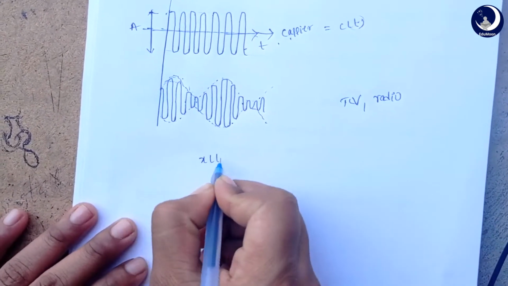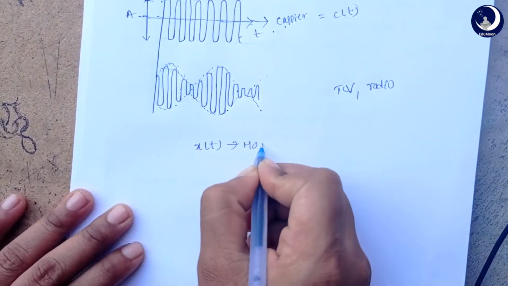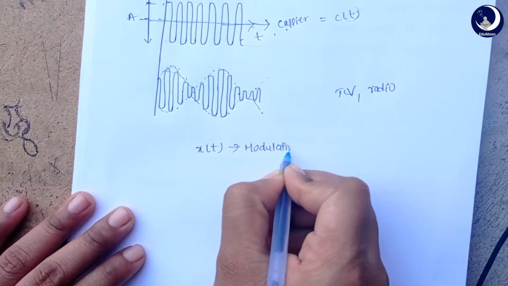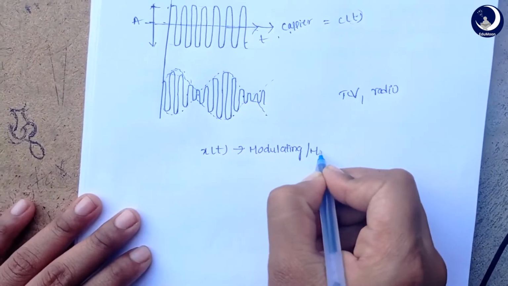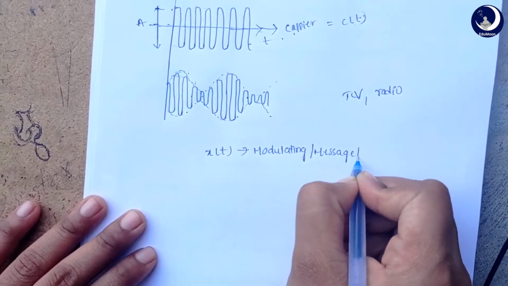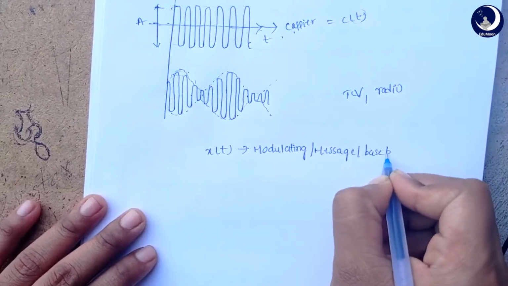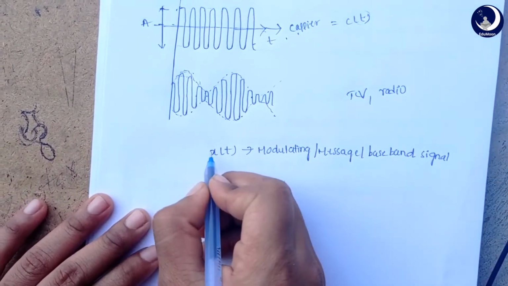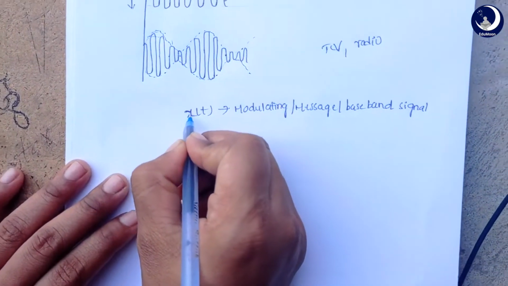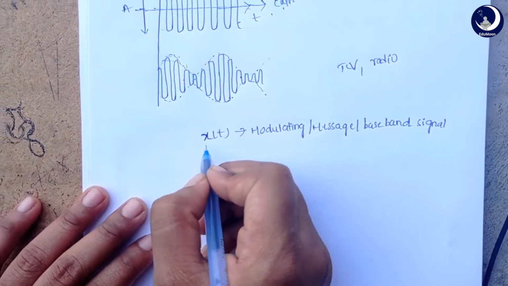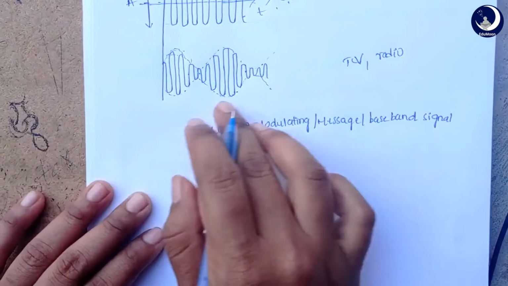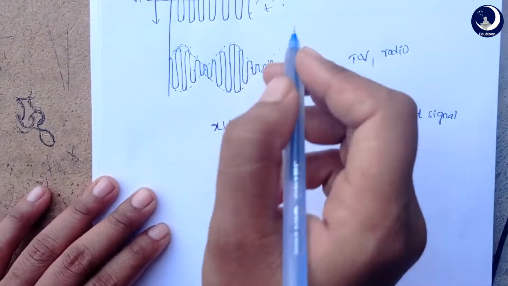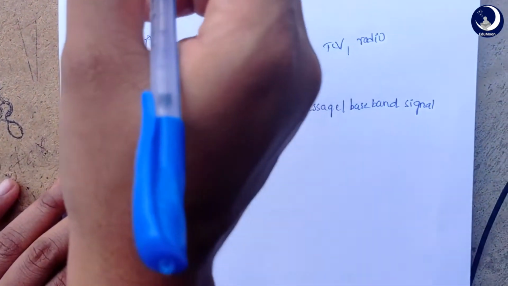This is our modulating signal, that is, the message signal, also known as the baseband signal. We don't know what we are sending, we can send any information, so let's consider this as x of t. We don't know what it is, but the carrier signal we know, here we are using a sinusoidal wave.